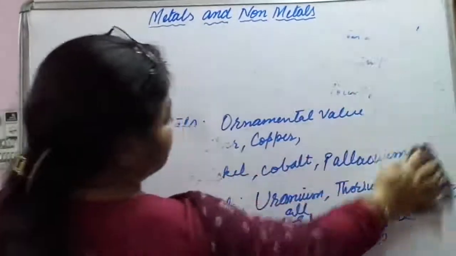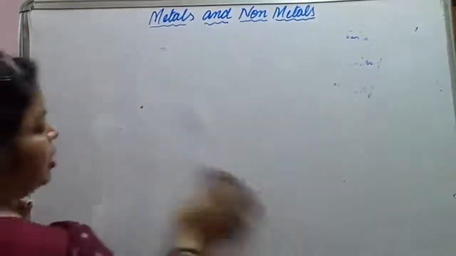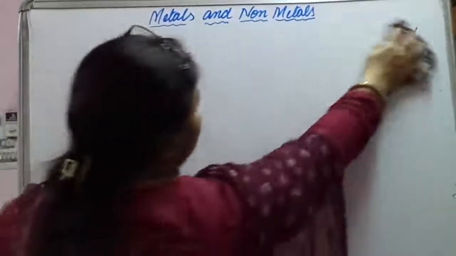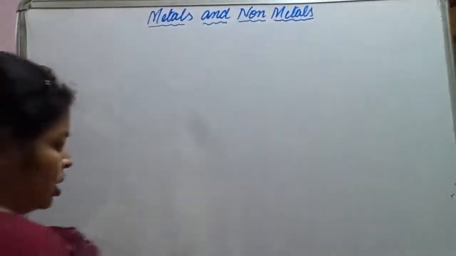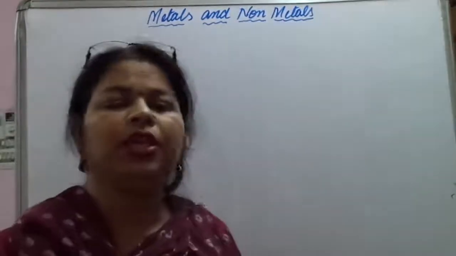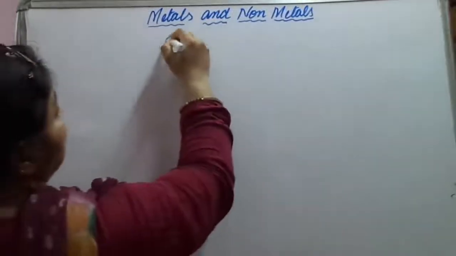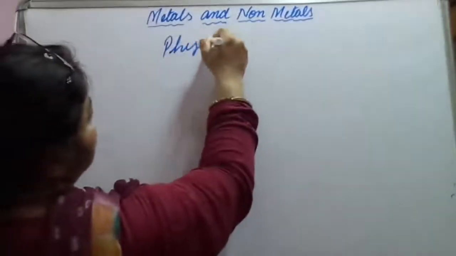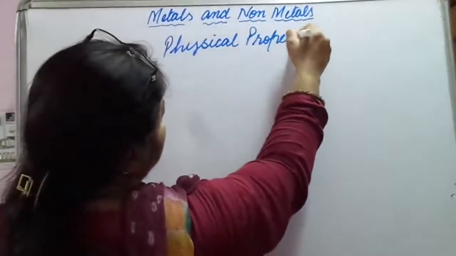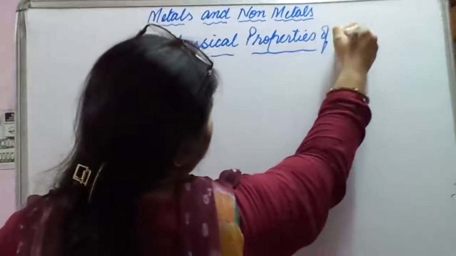See, this chapter is not new to you. You have earlier studied about this in class 8 as well as in class 9, but in class 10 we are going to study it in detail. So, what are the physical properties of metals?